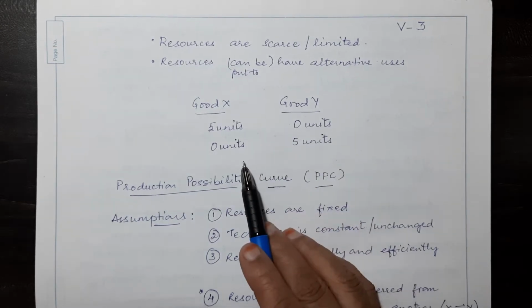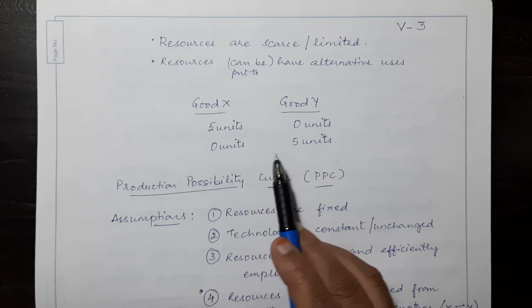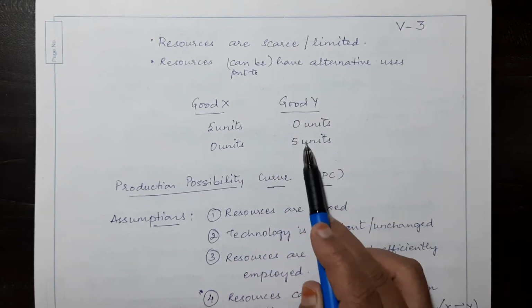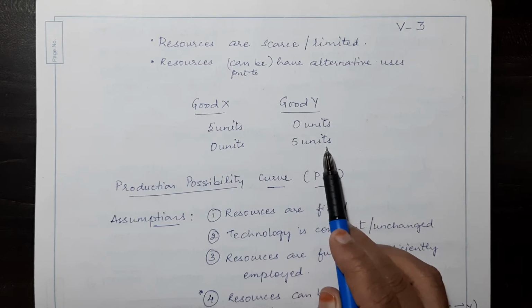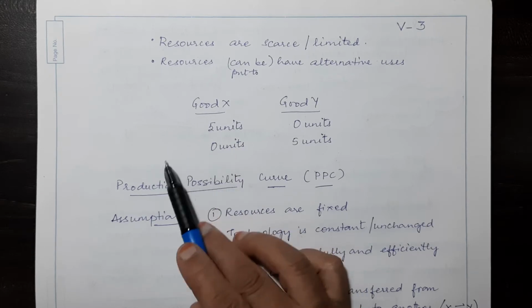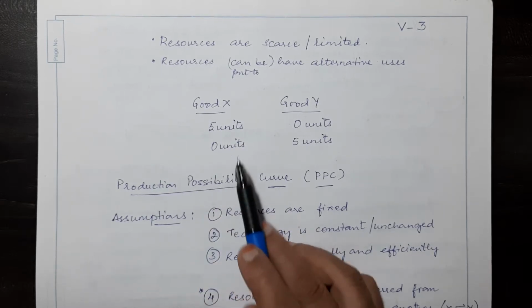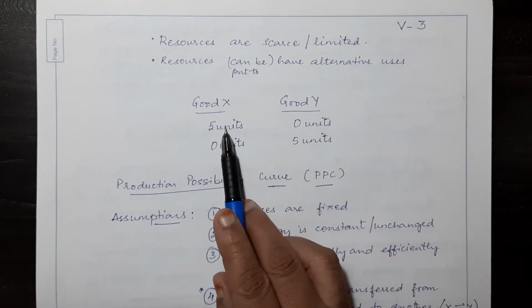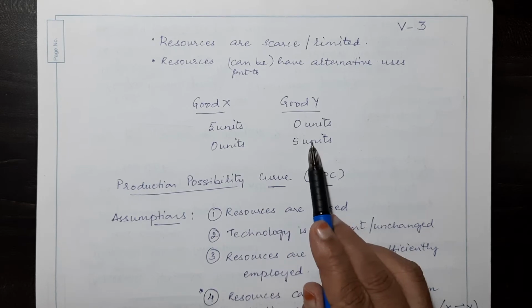On the other hand, if we use the resources to produce only good Y, that means 5 units of good Y, let us say, then we will not be able to produce any of good X. What does this tell us? This tells us that we can either produce good X using all the resources, or we can produce only good Y using all the resources.